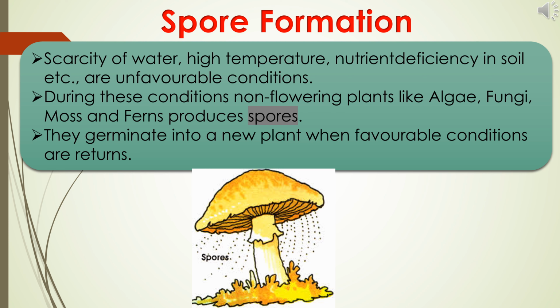What is meant by spores? Spores are the reproductive cells. They are capable of developing into a new individual without fusion of another reproductive cell. Or we can say spores are the agents of asexual reproduction. These spores germinate into a new plant when favorable conditions return.